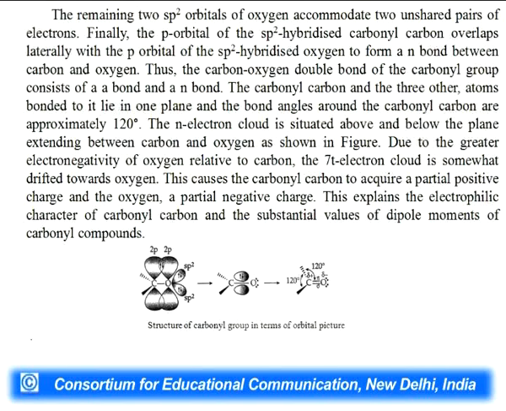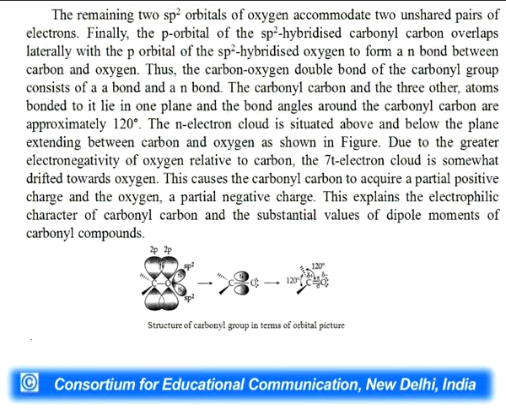The first bond is the sigma, the second is the pi bond, the bond angles are 120 degrees, and there are 2 lone pairs of electrons on the oxygen atom. The pi electron cloud is situated above and below the plane extended between carbon and oxygen, as shown in the figure. Due to the greater electronegativity of oxygen relative to carbon, the pi electron cloud is somewhat drifted towards oxygen. This causes the carbonyl carbon to acquire a partial positive charge and oxygen a partial negative charge.